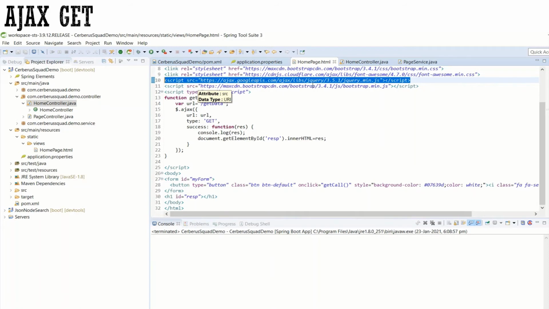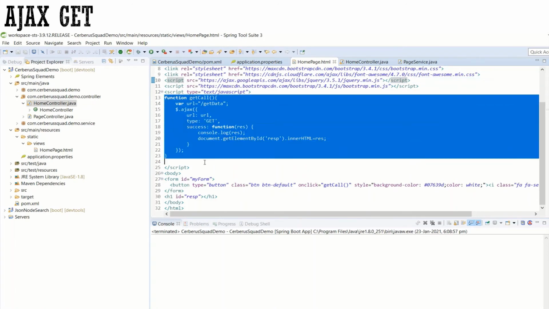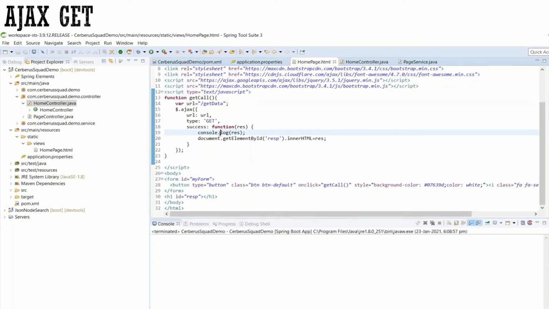Now, the second thing, the script. Whatever function you are calling, you need to mention it inside the script. We have a function call here, which is highlighted. Inside this you have the Ajax call.